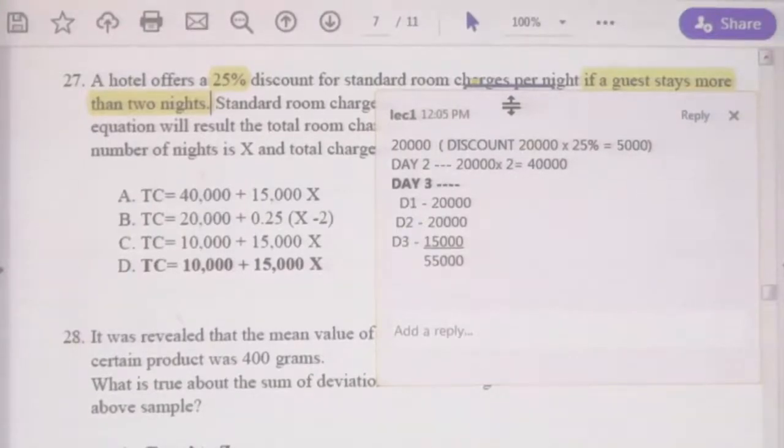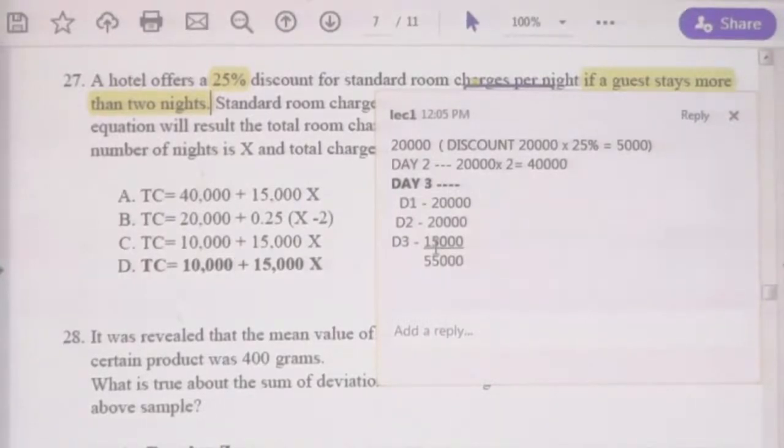Now how have they arrived at this 10,000, that is the question. The reason is, from day 3 onward you will pay 15,000.